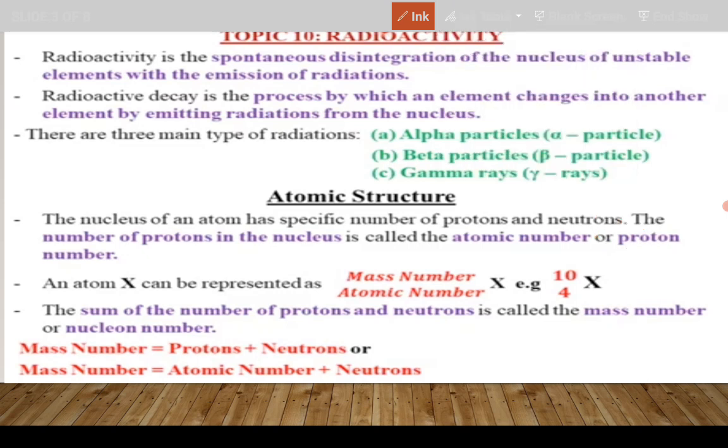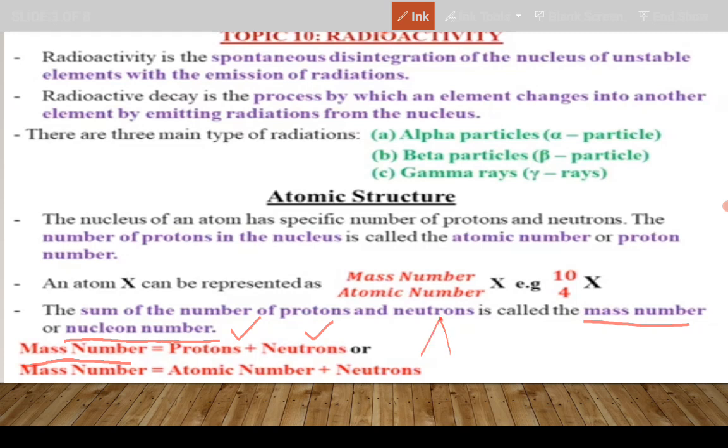So when you add up the protons and the neutrons in an atom, you find a very important and useful quantity called mass number, also called nucleon number. So mass number is simply the number of protons plus neutrons.